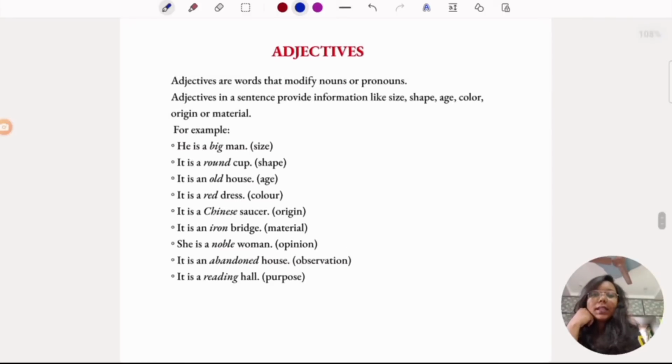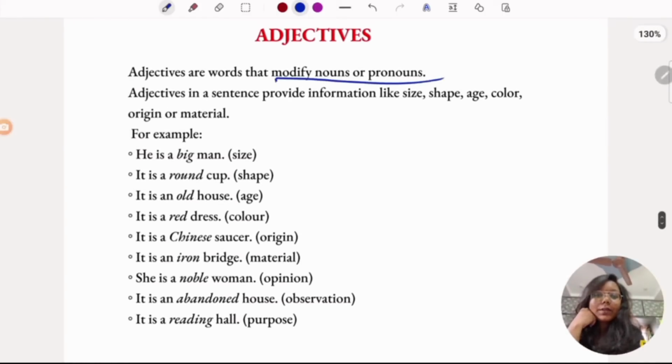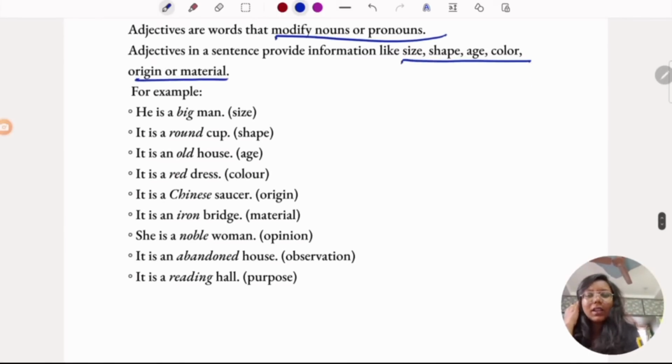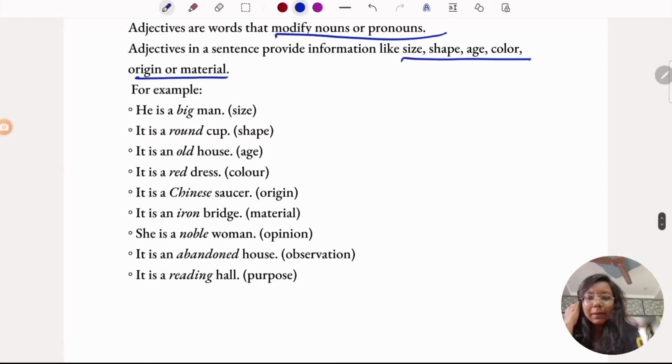Let's see adjectives. Adjectives are words that modify nouns or pronouns. You know this very well. And they provide information like size, shape, age, color, origin, or material. There are quite a few examples here.